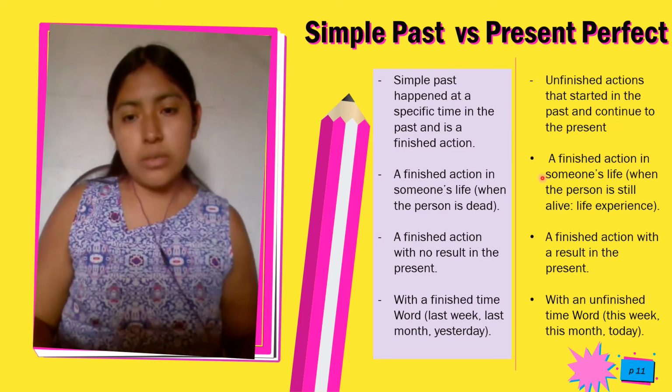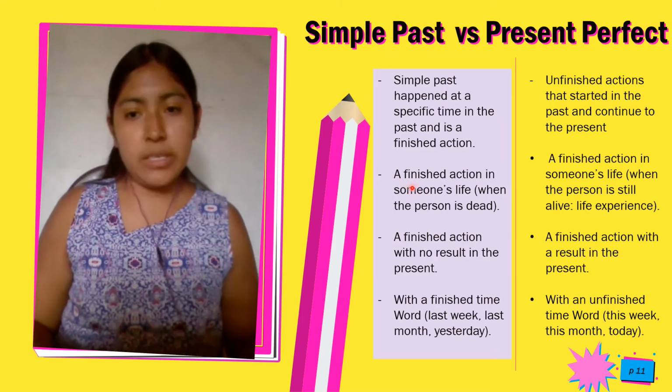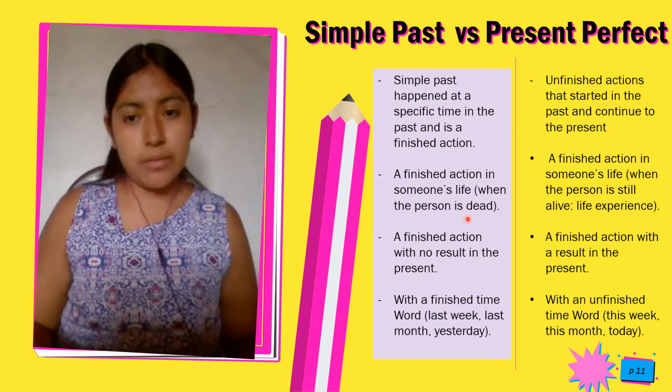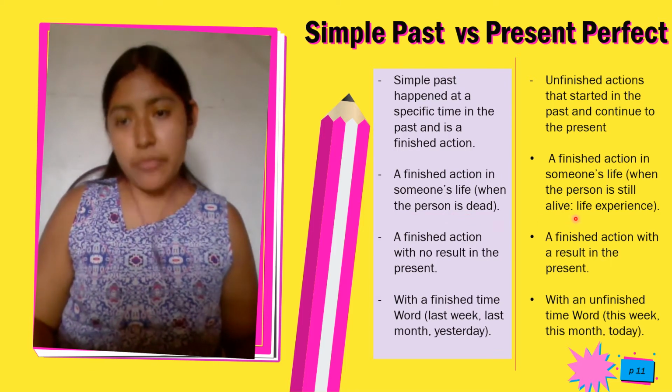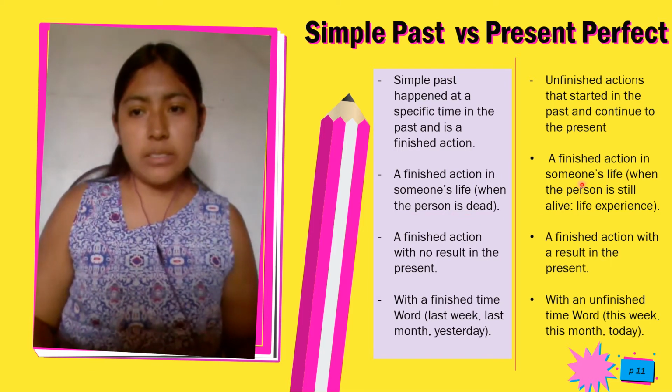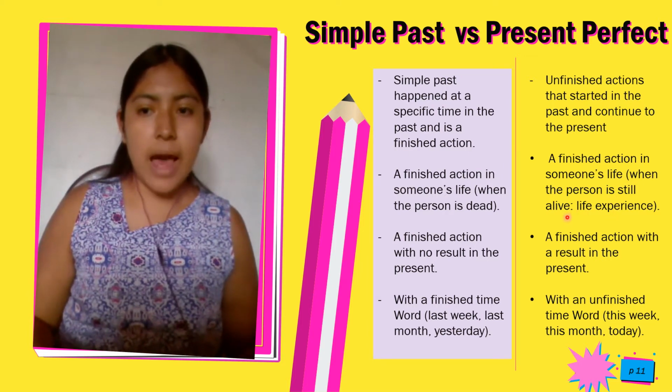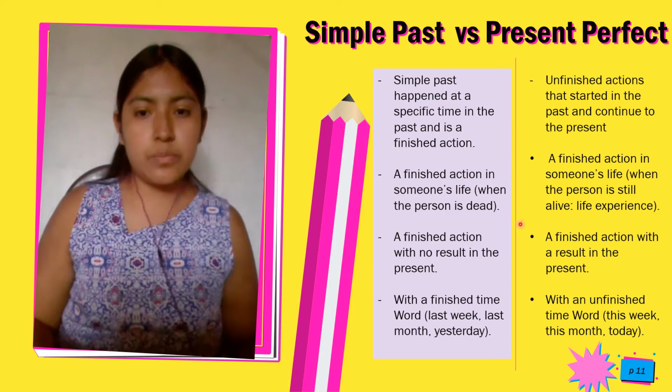Another difference: simple past is a finished action in the life of someone who is dead. In present perfect, it is a finished action in the life of someone who is still alive, an experience.